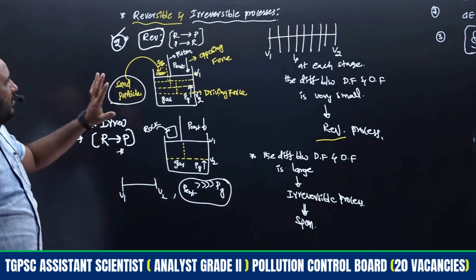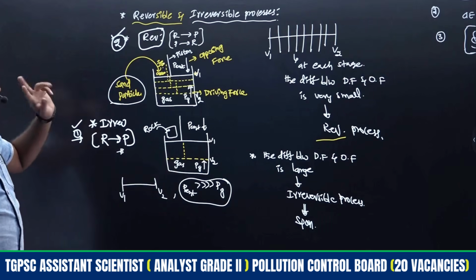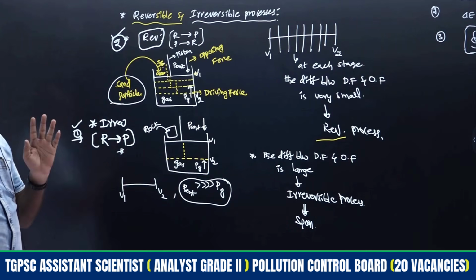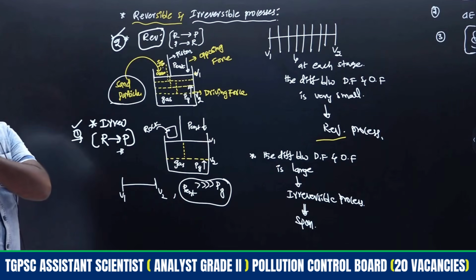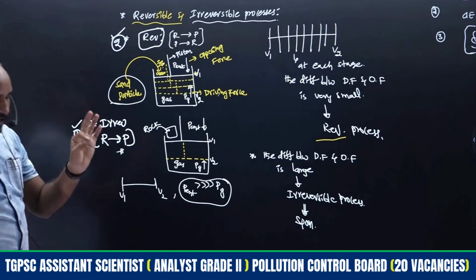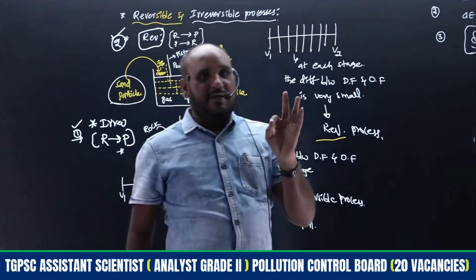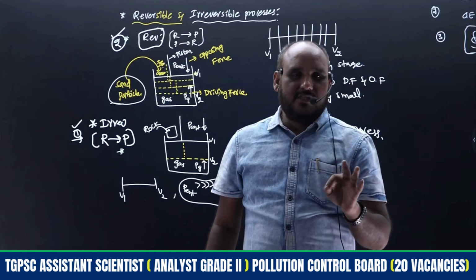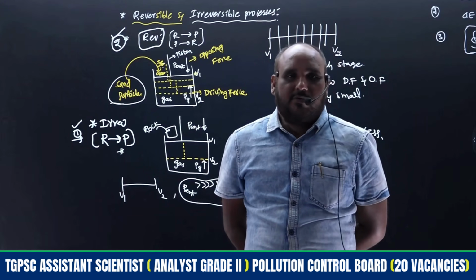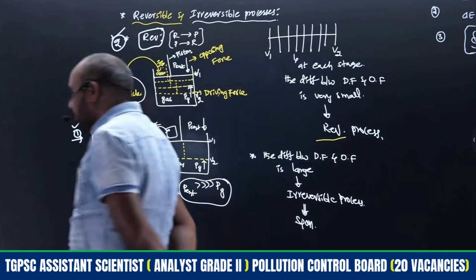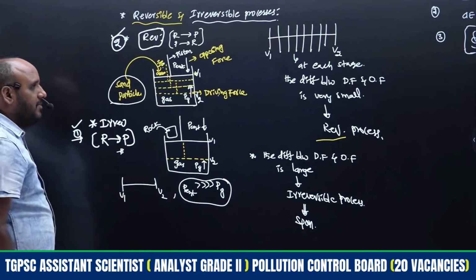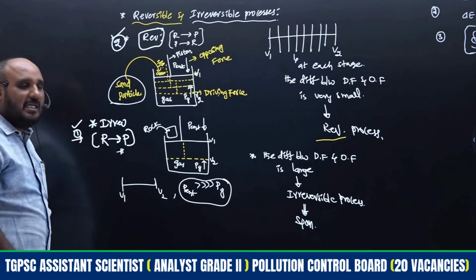This is the concept of reversible and irreversible. Along with expansion and compression, how we get each process, that we have to know. We have to combine all this together. We will get isothermal reversible expansion, isothermal reversible compression, adiabatic expansion and adiabatic compression processes. For all of them we have to calculate the work done, as mentioned in the syllabus. That is the important thing. We have to understand this entire topic in detail.